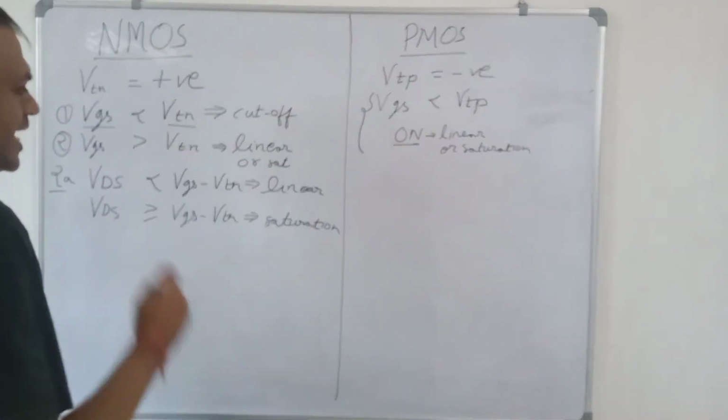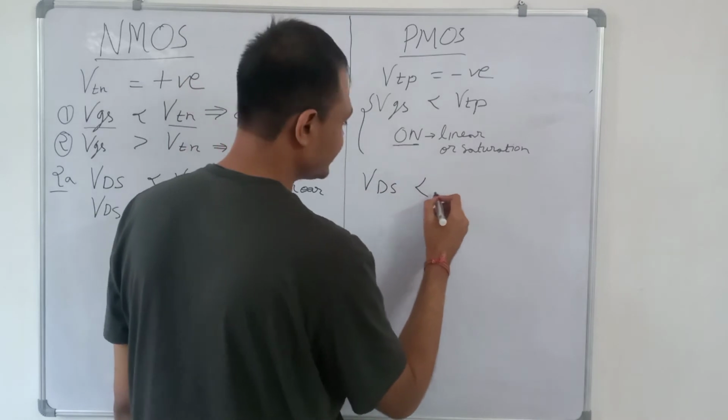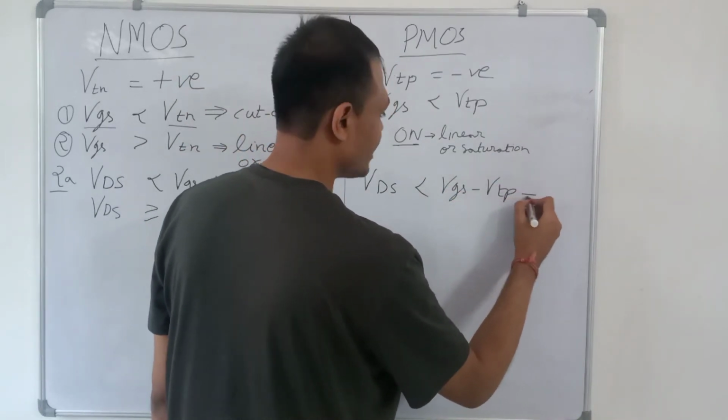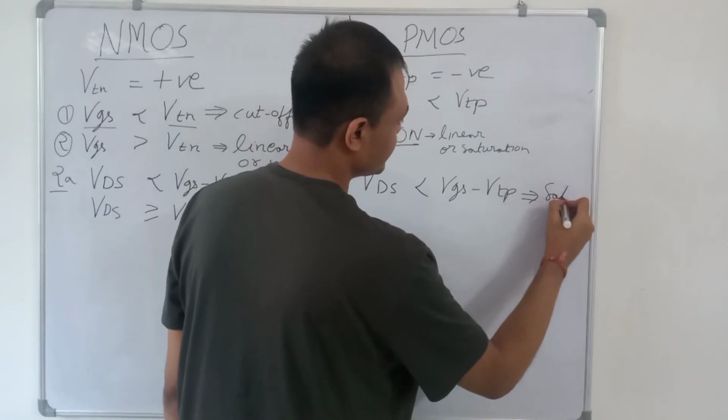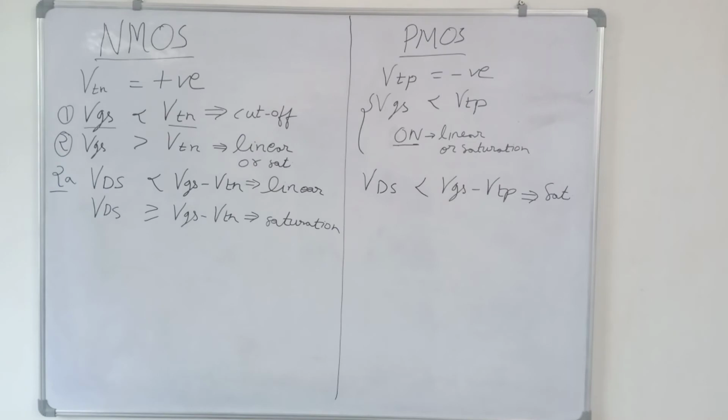Now if VDS is less than VGS minus VTP, then the transistor is in saturation region.